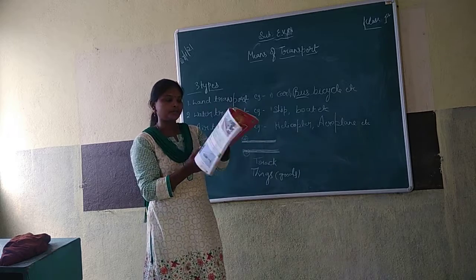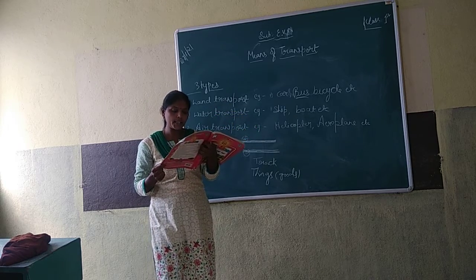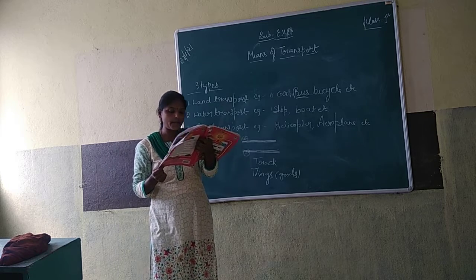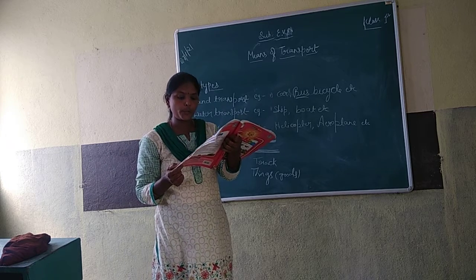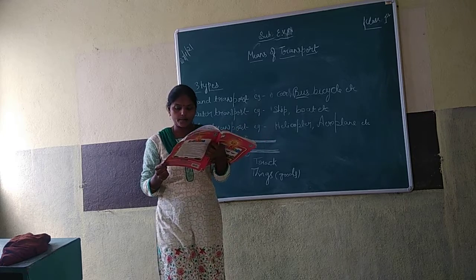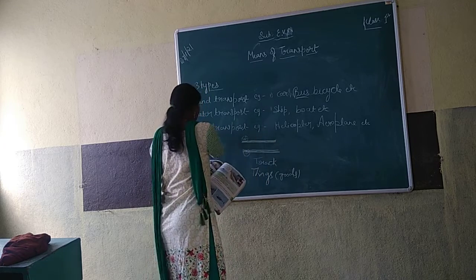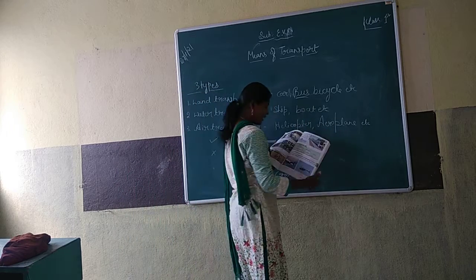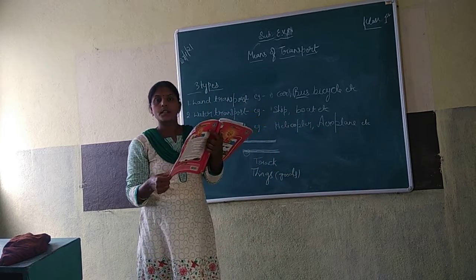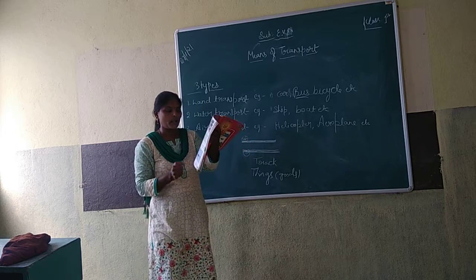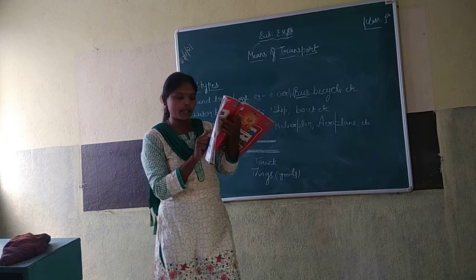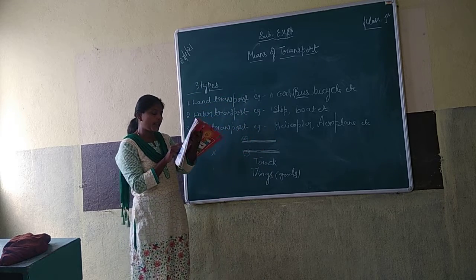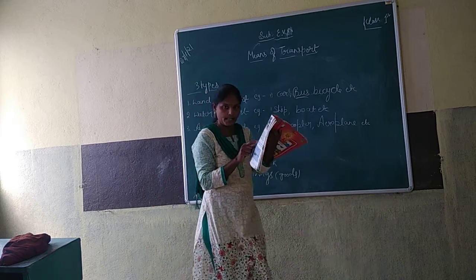Okay, finished. Next, means of air transportation. We can travel in the sky by aeroplanes, helicopters and jets, etc. Aeroplane is a faster means of transport.